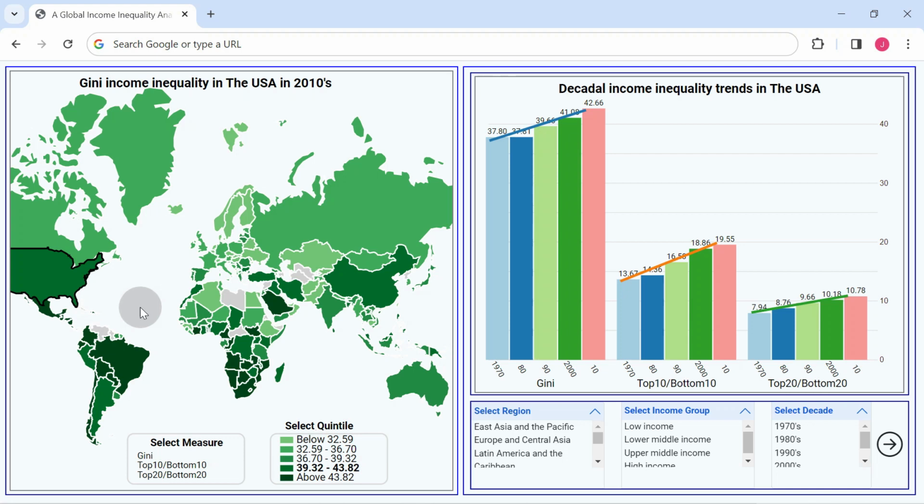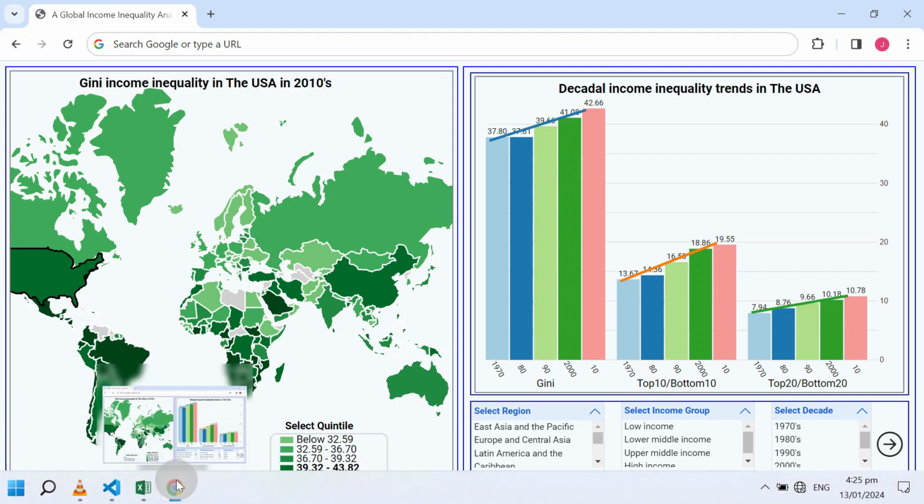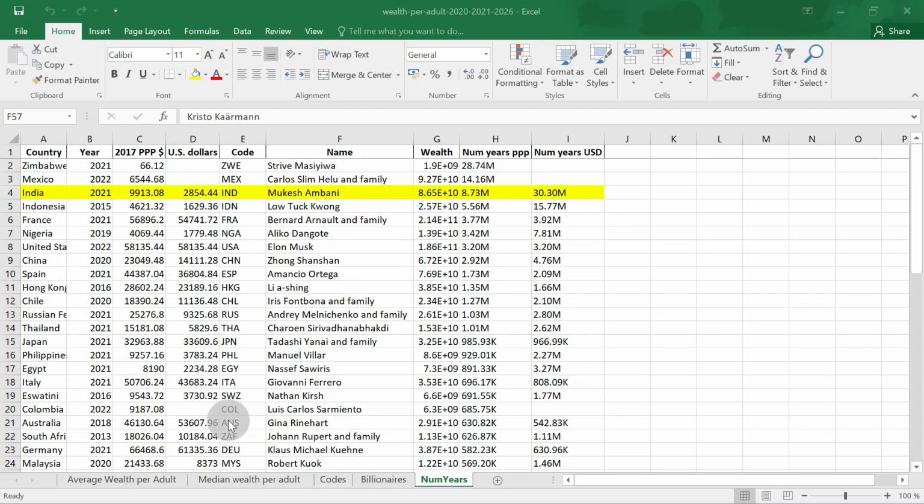In a purely hypothetical scenario, consider having median wealth in India and accumulating its equivalent amount annually with the goal of matching Mukesh Ambani's wealth, the richest man in India in 2021, measured either in United States dollars or purchasing power parity. It would take approximately 30.3 or 8.73 million years to reach its level, respectively.